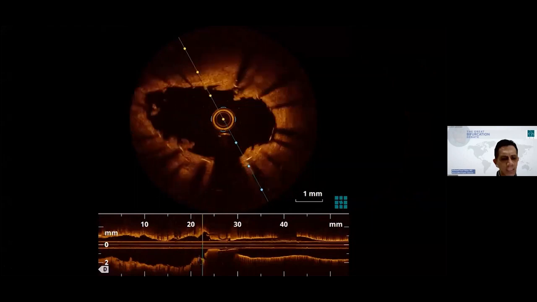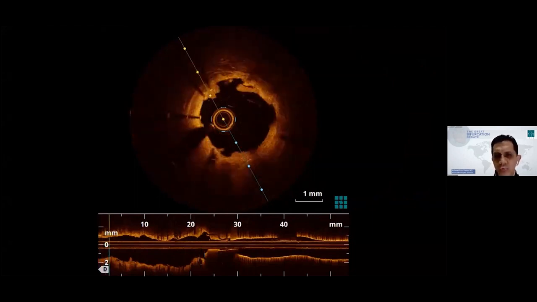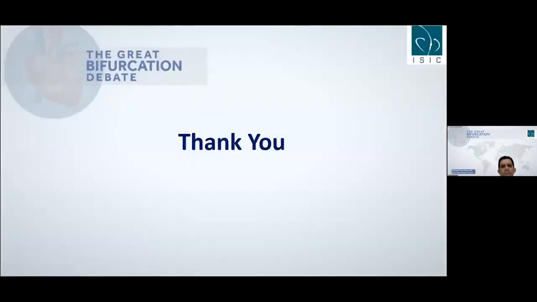The circumflex now has no overlying strut in the ostium. Excellent. This is the MSA at the left main to ostial LAD. We can accept this MSA of 5, quite close to 6 millimeter square, and there is no overlying strut in the ostium circumflex. Excellent. That's all. Thank you very much, Dr. Fauzi.